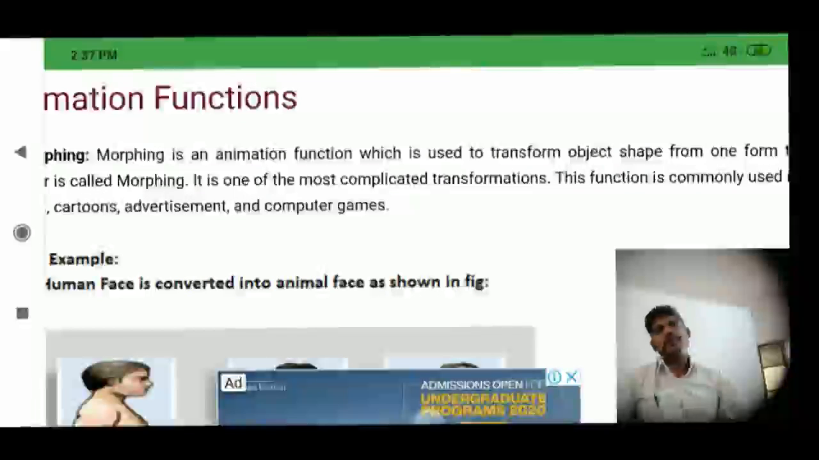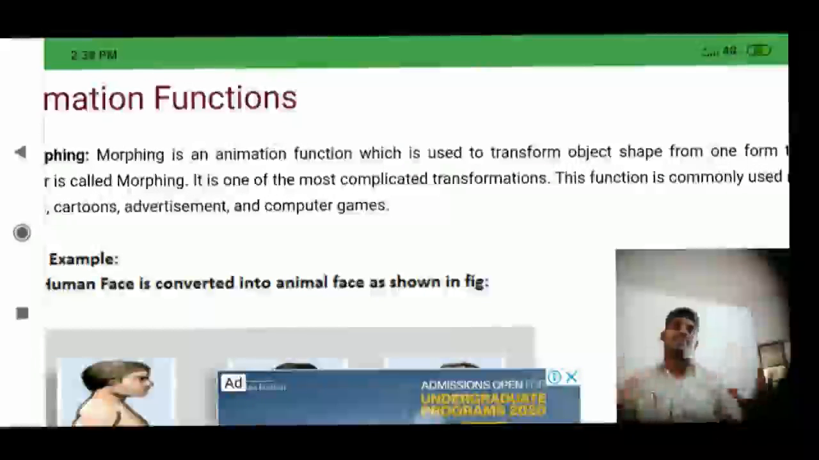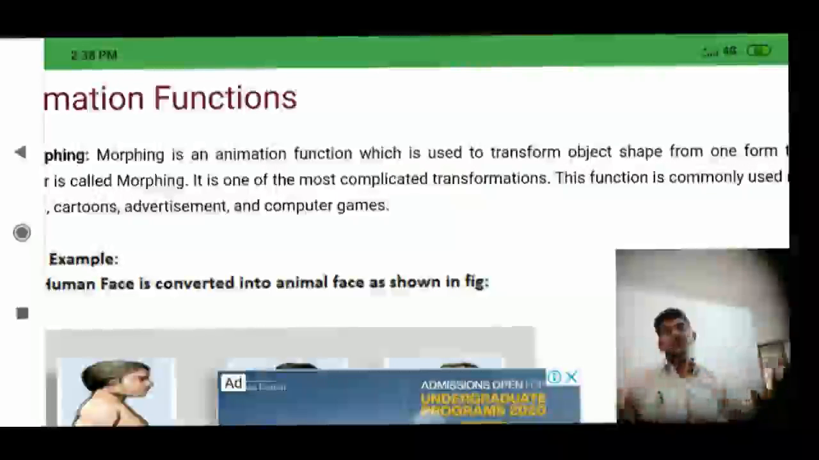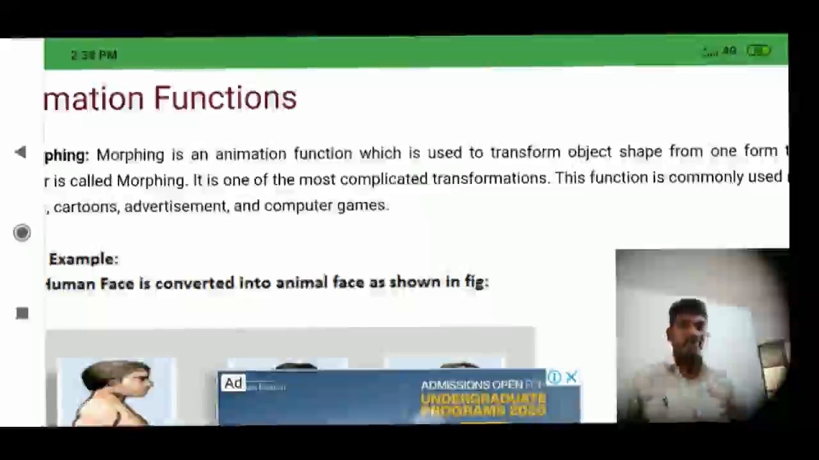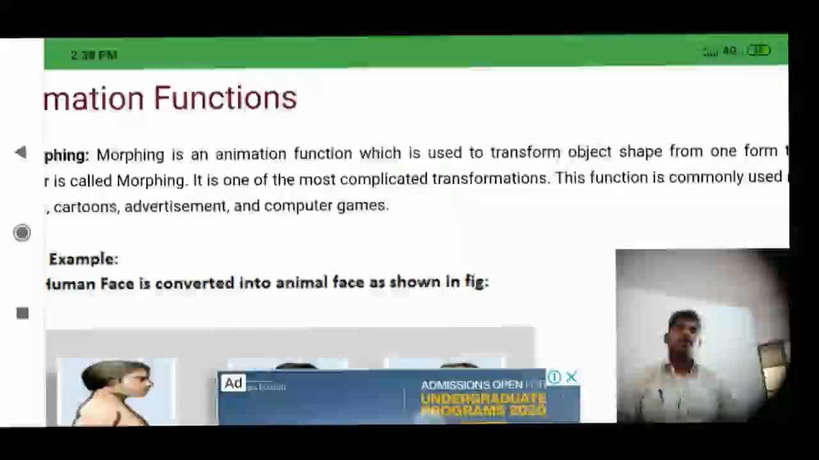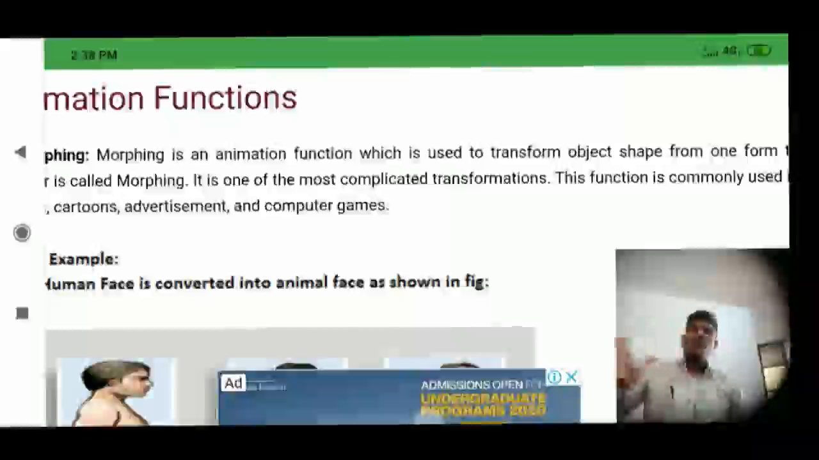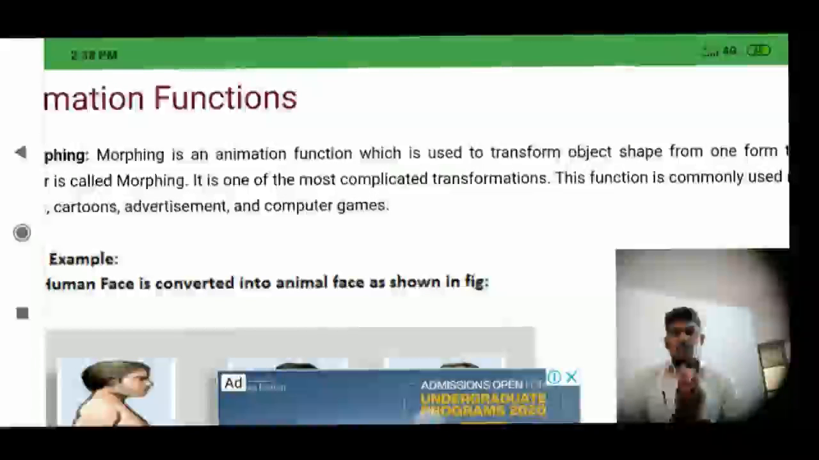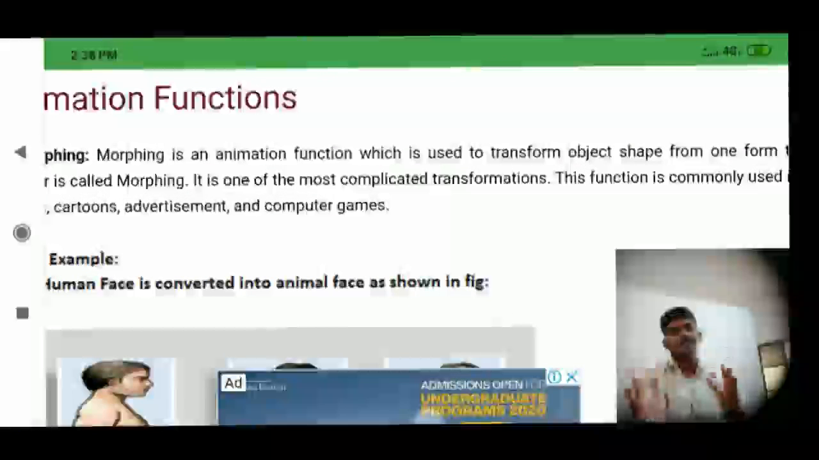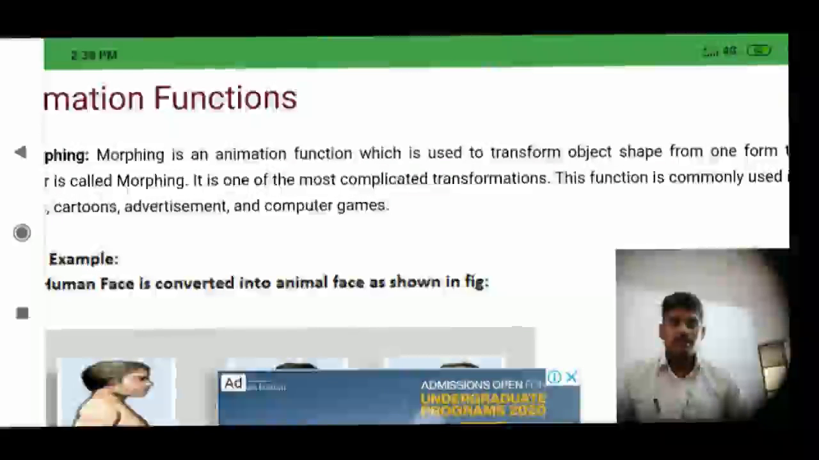What is morphing? Morphing is an animation function which is used to transform object shape from one form to another form. Once again, I want to tell you, morphing is an animation function which is used to transform object shape from one form to another form. For example, look here.